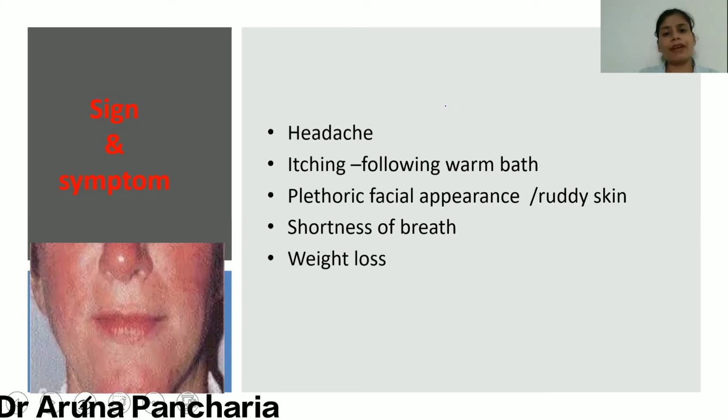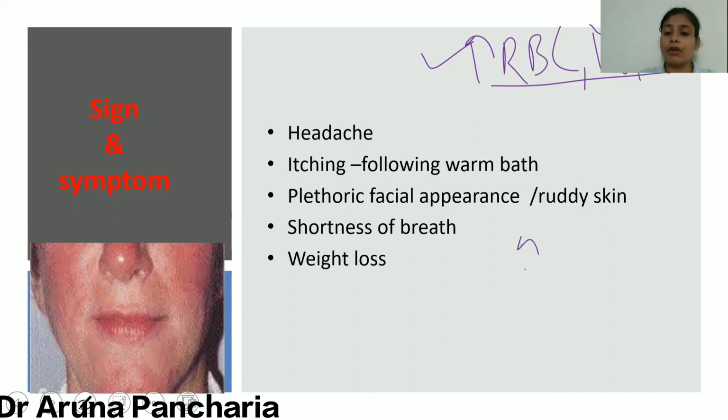In polycythemia vera, all signs and symptoms are because of the increased RBC, or because of the increased volume, or because of thrombosis, because more and more platelets are there.